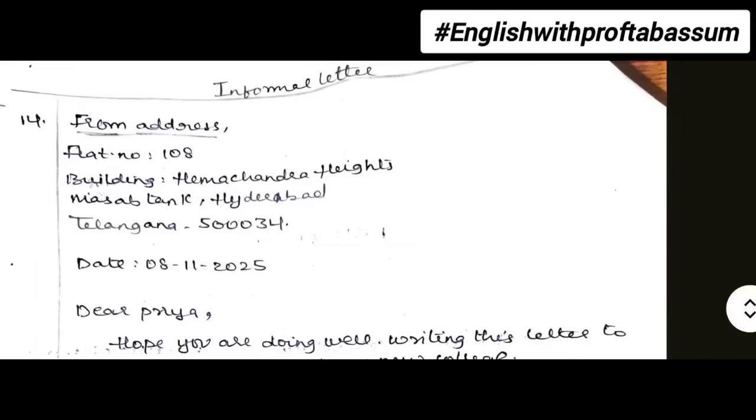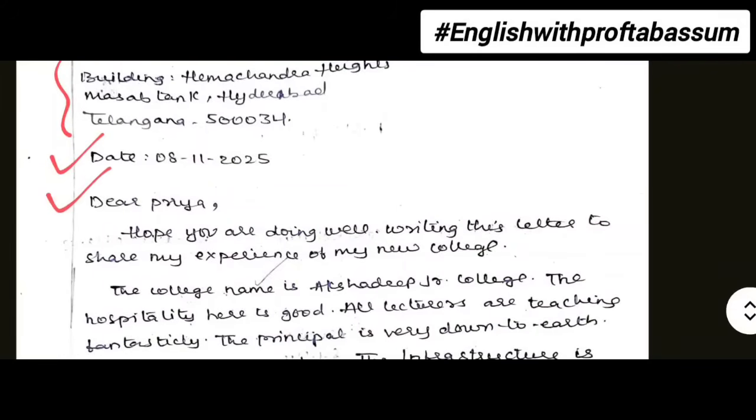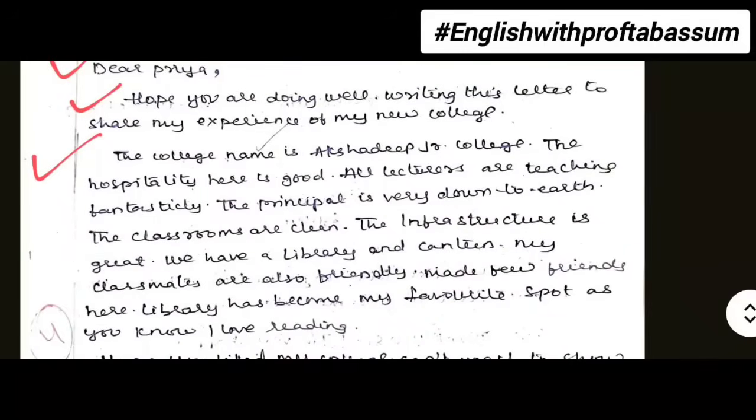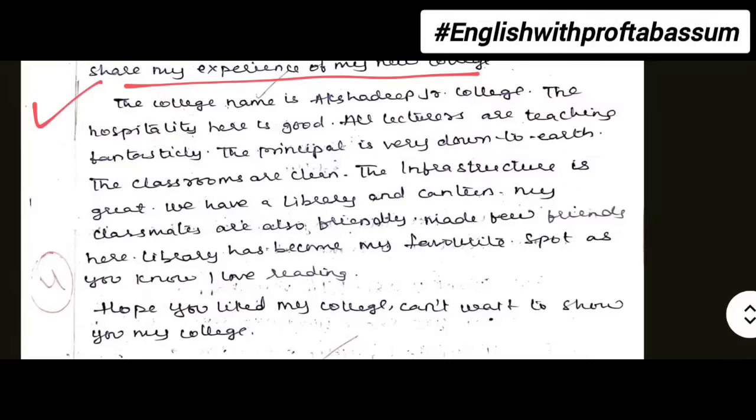Now moving on to the informal letter. The student has written the format correctly. First your from address, then the date, then dear and the person's name, and the letter is also in 3 paragraphs. So in the first paragraph, first line, hi, how are you and all, and you also tell in the second line the reason for writing the letter. Then in the second paragraph you explain about it in detail, like the college's name and classes, the canteen, the library, the facilities. Okay, all these things you must mention.